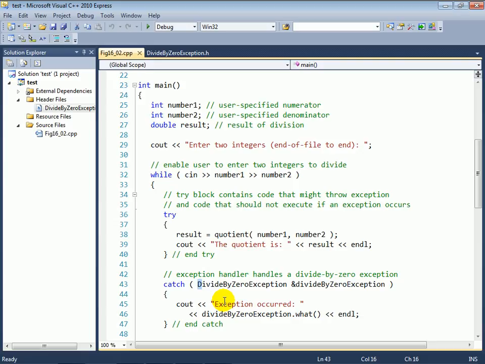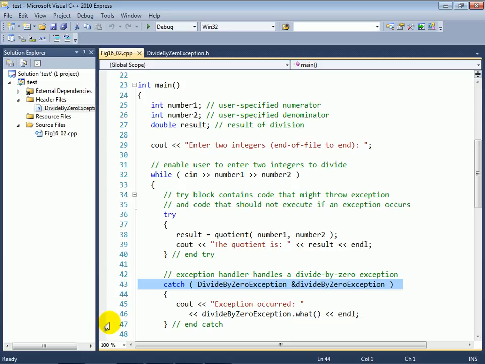When the try block fails at line 38 because of an attempt to divide by zero, the try block will terminate immediately, thus skipping line 39. At which point it will jump to the first catch handler, and you can have many of these catch handling blocks that start with the catch keyword and then are followed by a block of code. In this case, we have only one.